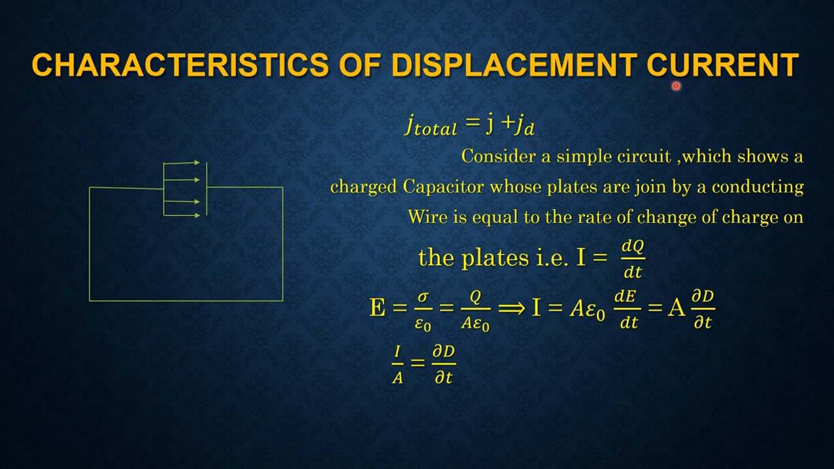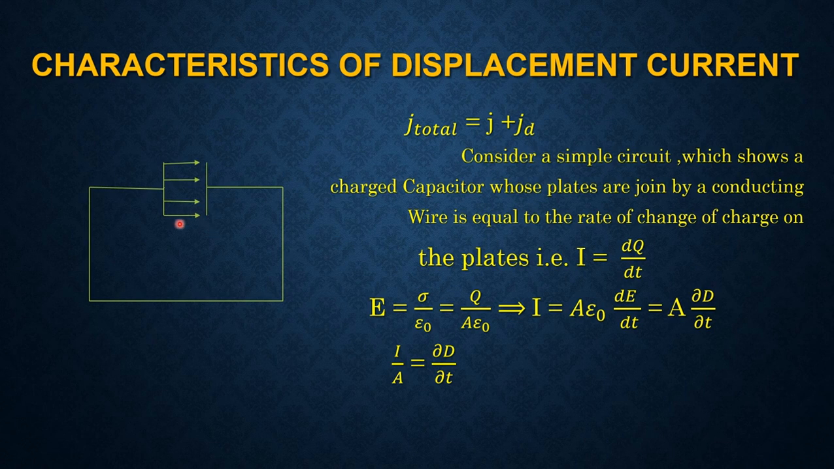The characteristics of displacement current. Displacement current is a current only in the sense that it produces a magnetic field. It has none of the other properties of current since it is not linked with the motion of charges. Displacement current serves the purpose to make the total current continuous across the discontinuity in a conduction current.